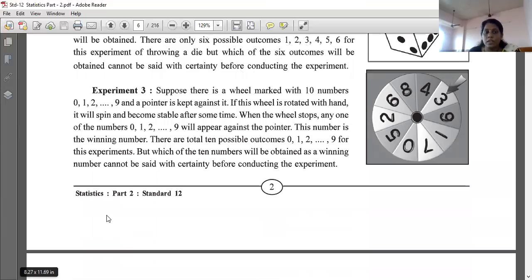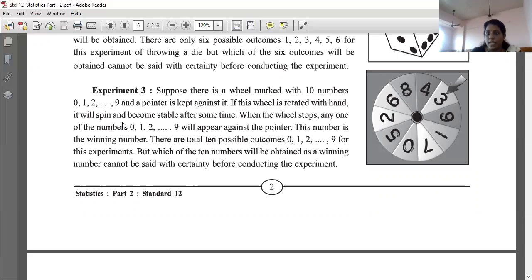Now, third, suppose there is a wheel marked with 10 numbers, that is 0 to 9, and a pointer is kept against it, right? If this wheel is rotated with hand, it will spin and become stable after some time. When the wheel stops, any one of the numbers from 0 to 9 will appear against the pointer.